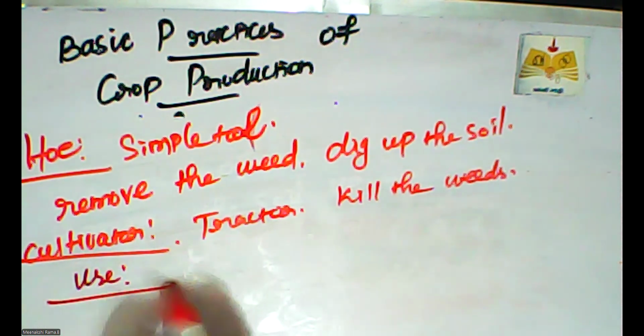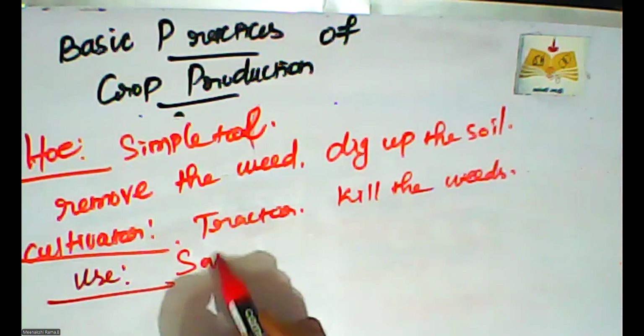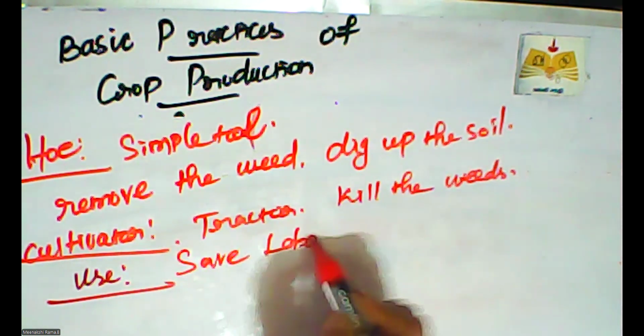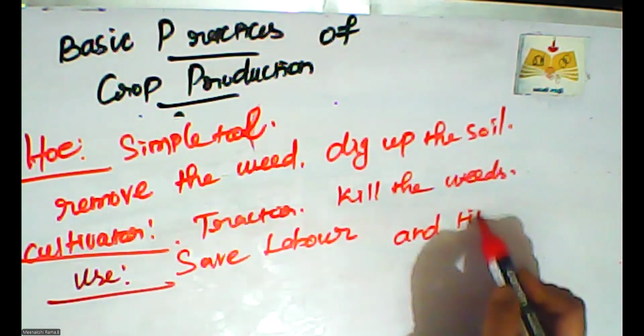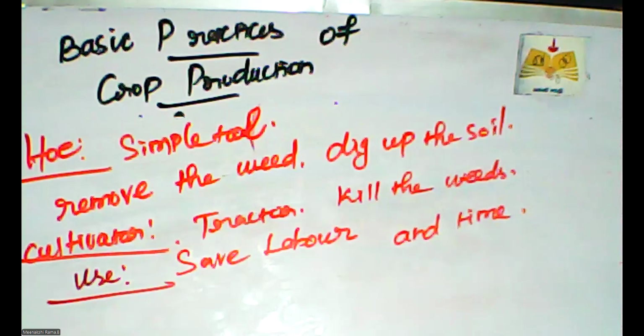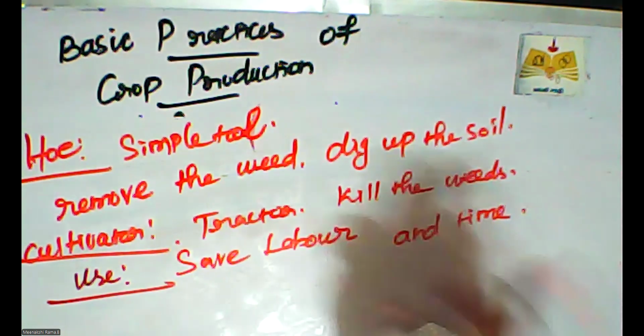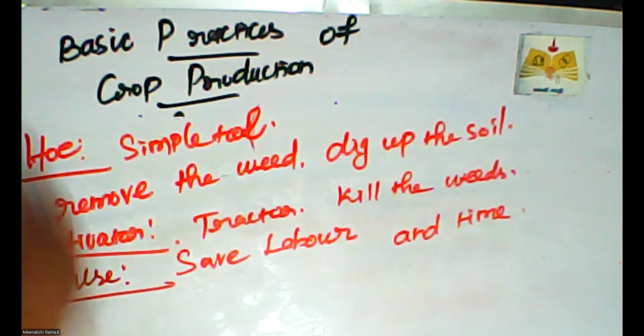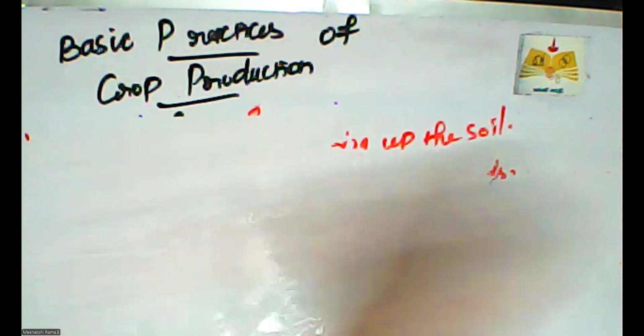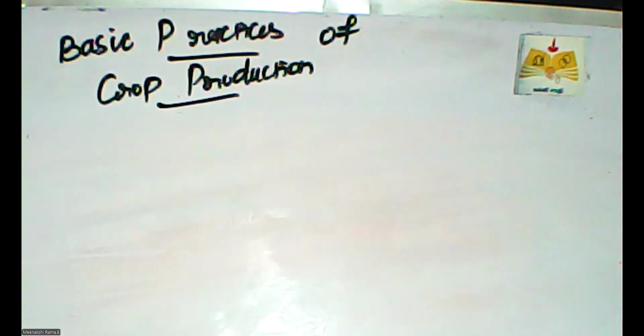What is the use of the cultivator? It saves labor and time, because this machine easily removes the weeds and digs the soil up and down. Okay, the next one is the leveling concept.